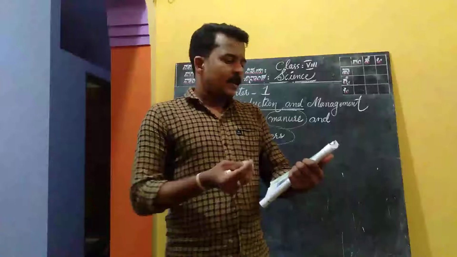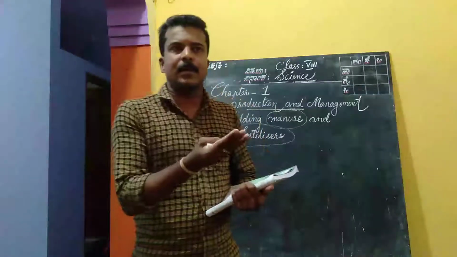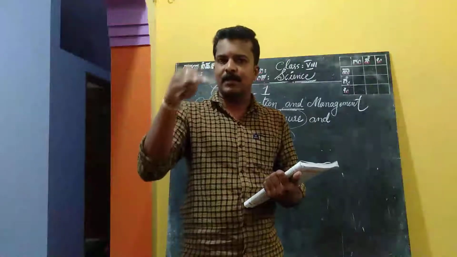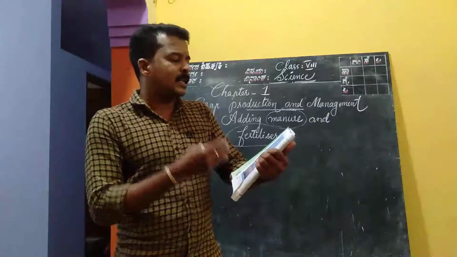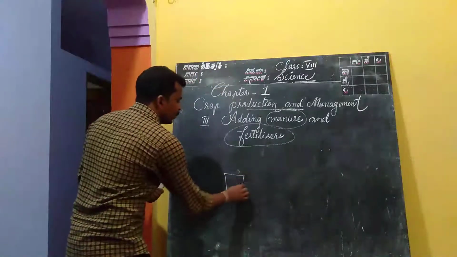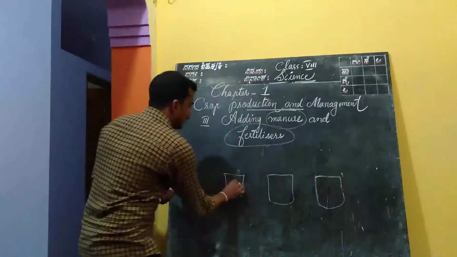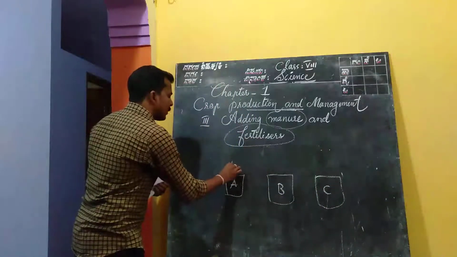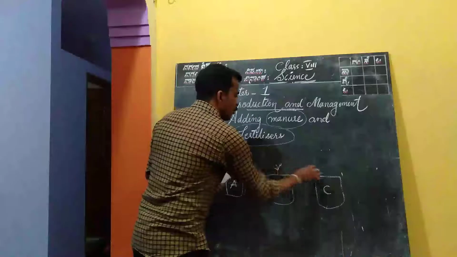Select 3 equal sized seedlings. After a few days, after germination, the seed becomes a seedling. Seedling also we discussed in the previous class. Take 3 empty glasses or similar vessels. Mark them A, B and C. Or you can use polythene covers, no problem. What are you going to plant here? Small saplings of gram. Hope you understand.